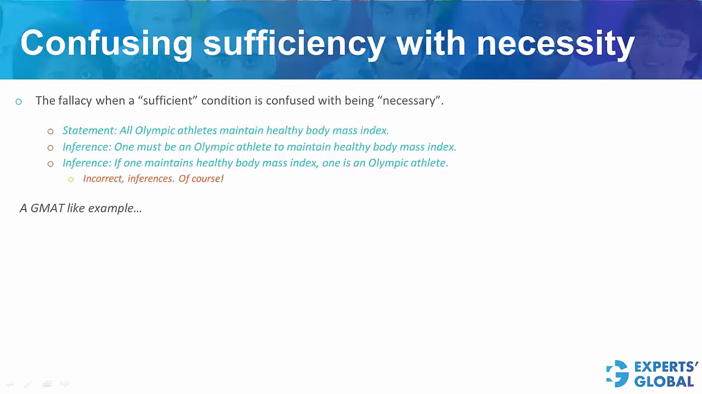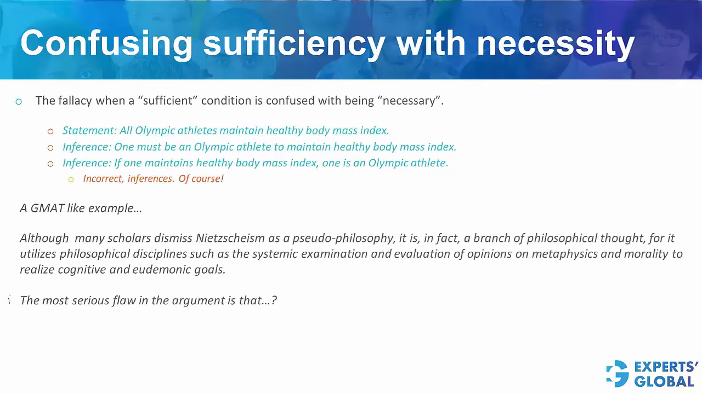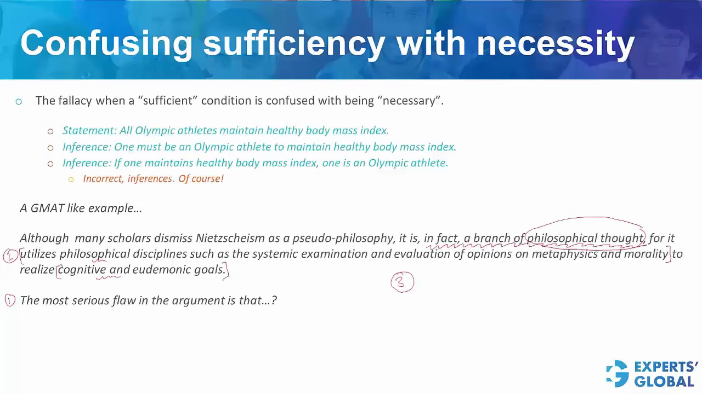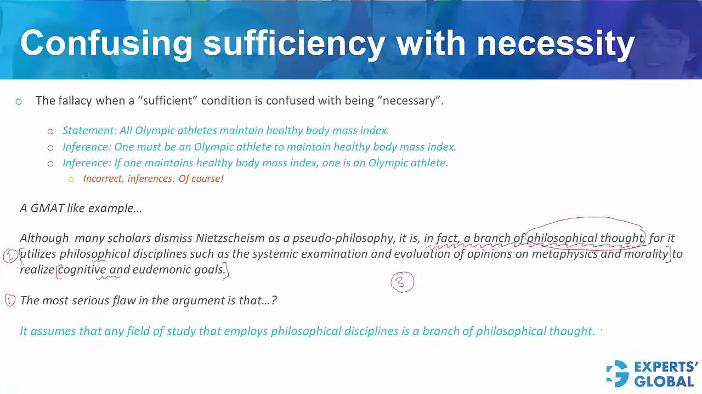Let's look at a GMAT-like example now. Step 1. Read the question stem. Step 2. Read the argument. And Step 3. Come up with a broad expectation from the correct answer choice. Please pause the video and figure it out. The flaw is that this conclusion has been reached on the basis of this information here, utilizes all of this to realize all of this. But whether anything that utilizes all of this and realizes all of this is a branch of philosophical thought has not been established. This has been assumed, and that is the flaw in this argument. This is the correct answer choice.